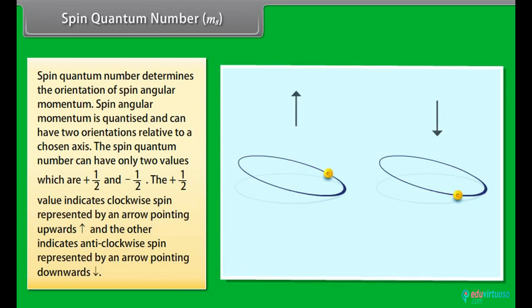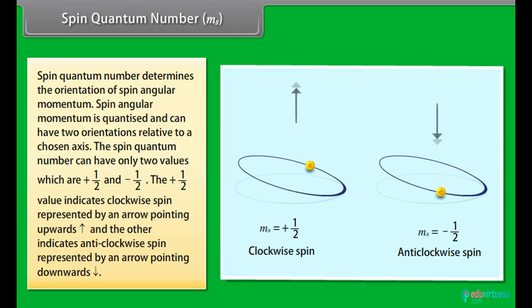Spin quantum number, ms. Spin quantum number determines the orientation of spin angular momentum. Spin angular momentum is quantized and can have two orientations relative to a chosen axis. This spin quantum number can have only two values, which are +1/2 and -1/2. The +1/2 value indicates clockwise spin represented by an arrow pointing upwards, and the other indicates anti-clockwise spin represented by an arrow pointing downward.